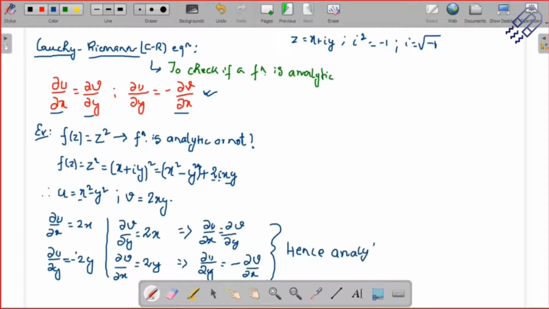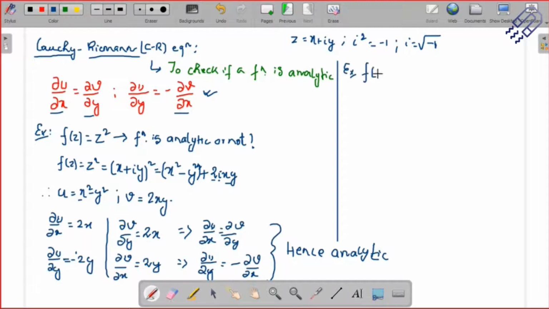So for the first problem, I'm doing it in detail, and this is the step that you have to follow. It's not that you are going to get these simple problems when I ask you. Maybe I'll give you more complicated problems, any kind of question, and you have to just try solving it. That's very important. The best way is to practice more and more, so let's take some more sums and check whether they are analytic or not. I'll take another example here.